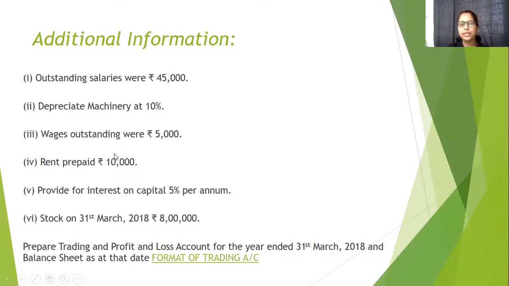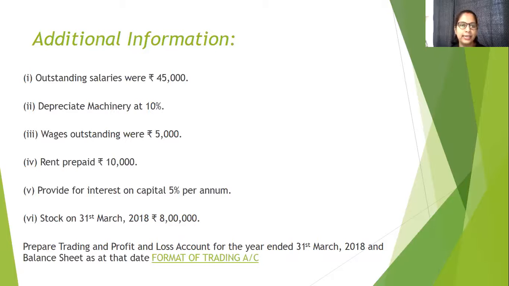Now we need to understand one thing very clearly. These are the things which are given outside the trial balance. It means that we have not opened an account for them, we haven't made any journal entry or prepared a ledger. Hence, there is no balancing figure in the trial balance at the end of the year. We may have failed to record certain transactions, and these are those transactions. So we need to understand it very clearly.